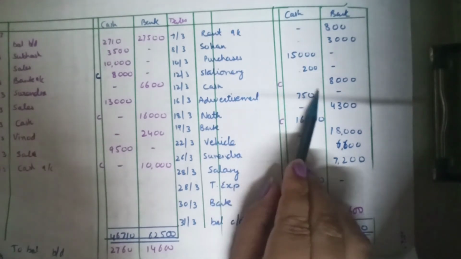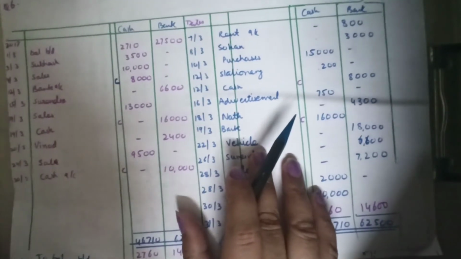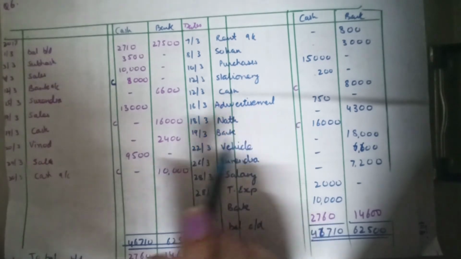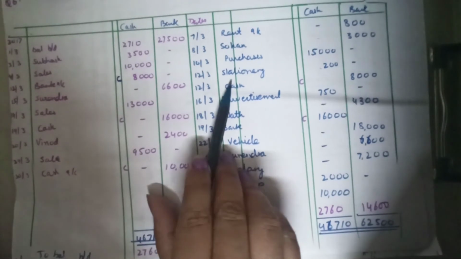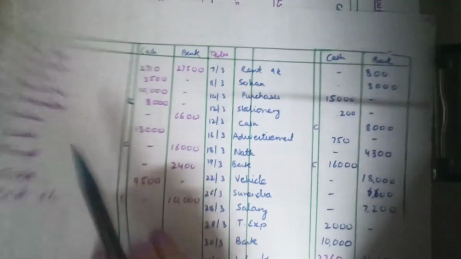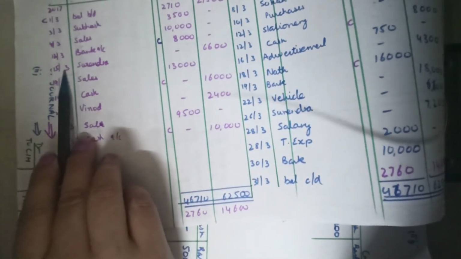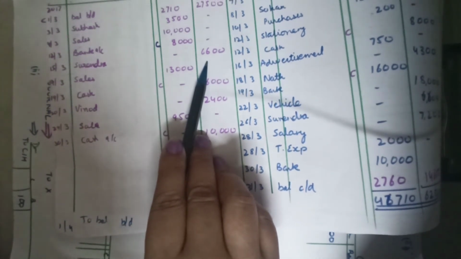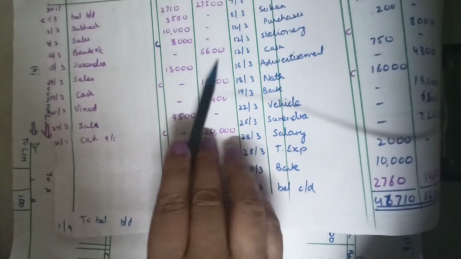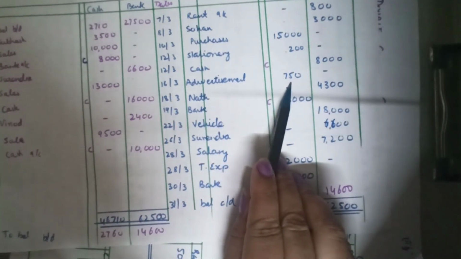Now, drew cash from bank, withdrawn from the bank. Bank is getting reduced, so bank column on the credit side and cash column on the debit side. It will be a contra entry. Drawn cash from the bank or deposited cash into the bank are contra entries. Then on 15th, received check from Surendra and sent it to bank. To Surendra, sent to bank means the bank column will increase with rupees 6,600. Payment for advertisement, by advertisement rupees 750, cash column.